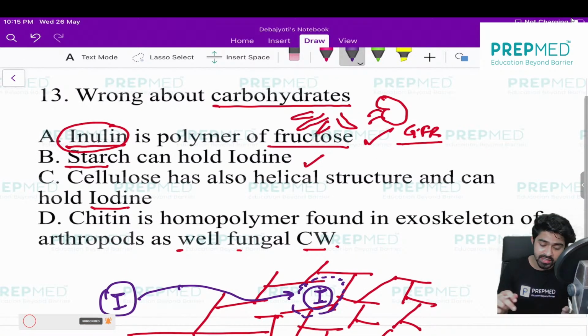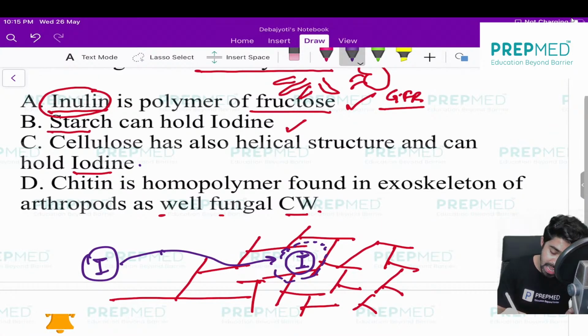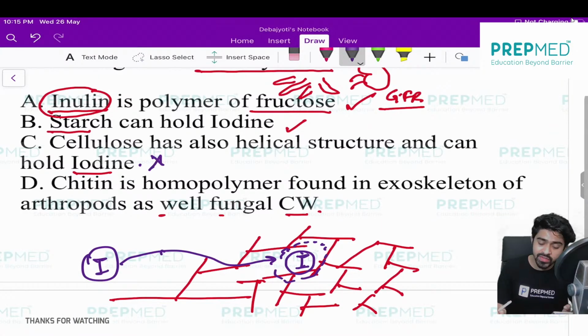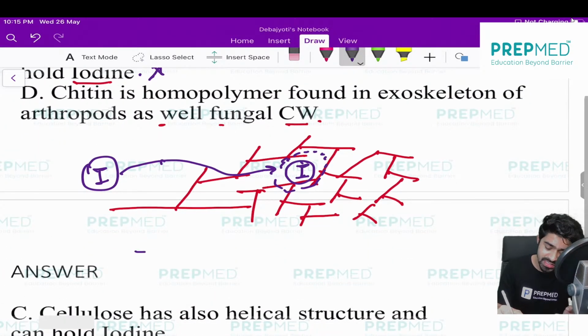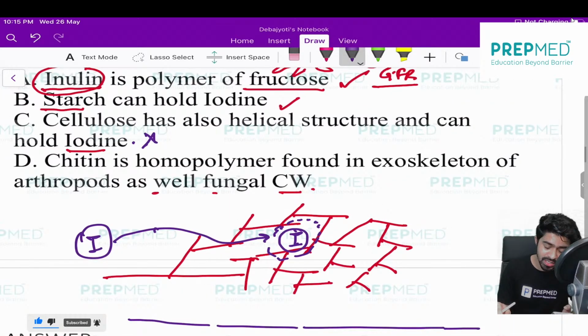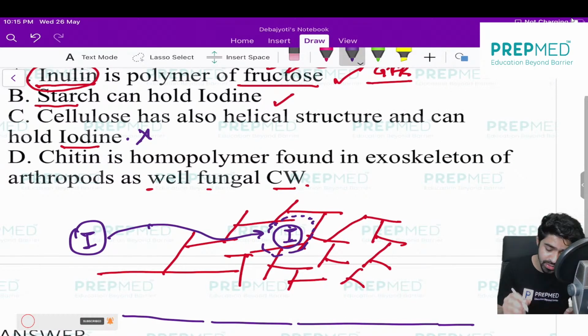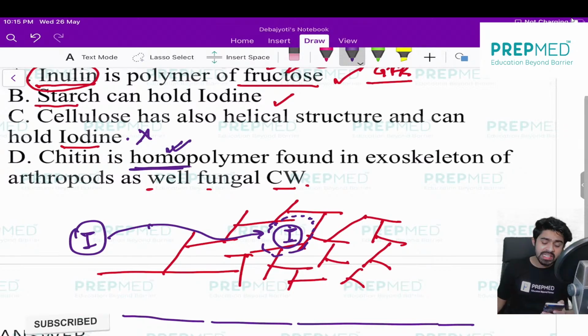Now, cellulose has a helical structure and can hold iodine. No, this is wrong, because the structure of cellulose is a straight chain compound; it will not form branches. So how will it hold iodine? This is a wrong statement. And chitin is a homopolymer. This is an NCERT update, and it is a correct statement. In the previous edition of NCERT there was a mistake, it was mentioned as a heteropolymer, but this time they have updated it to homopolymer, and that's correct.